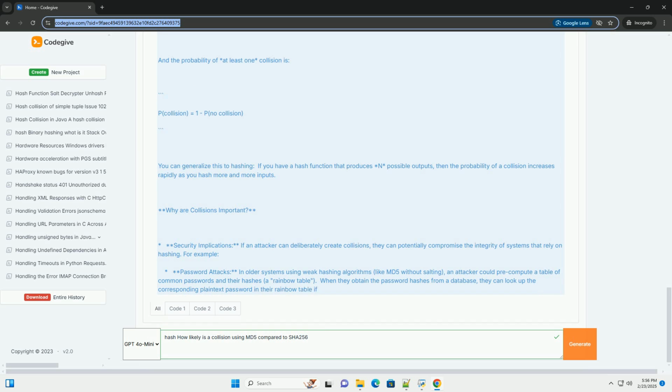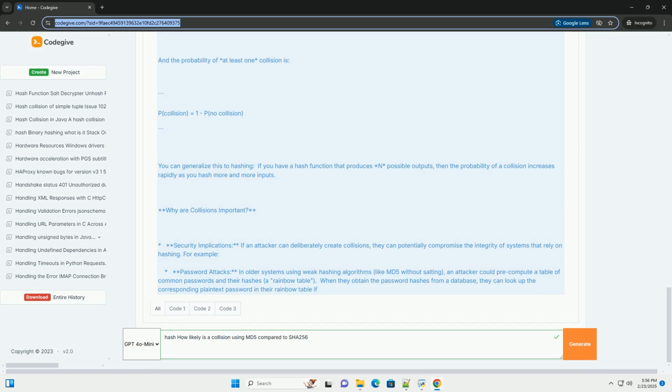MD5, Message Digest Algorithm 5. History: developed in 1991 by Ronald Rivest. Output size: 128 bits, 16 bytes. Status: broken. MD5 is considered cryptographically broken. It is relatively easy to find collisions. Don't use it for security critical applications. It's still sometimes used for basic checksums, file integrity, where security is not a primary concern.